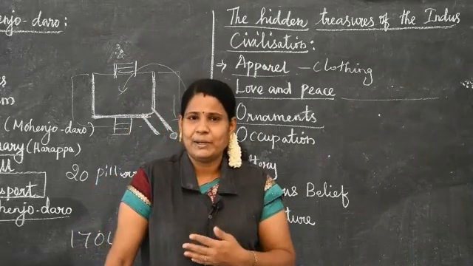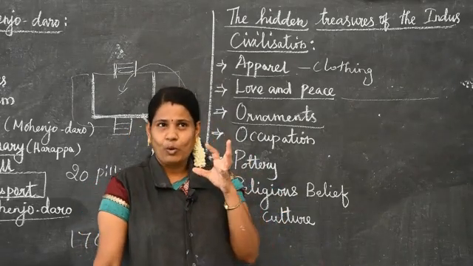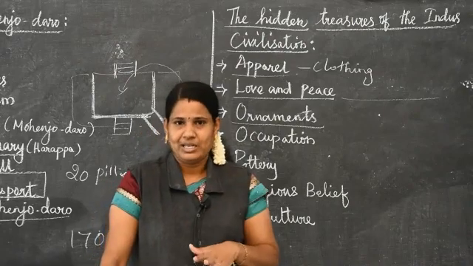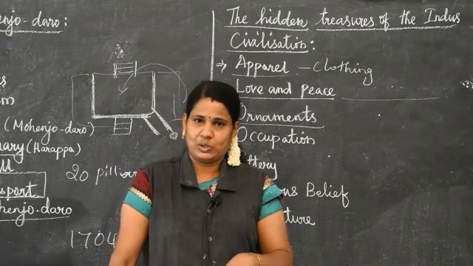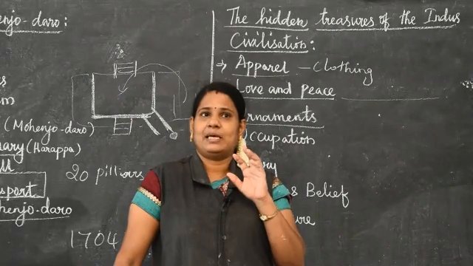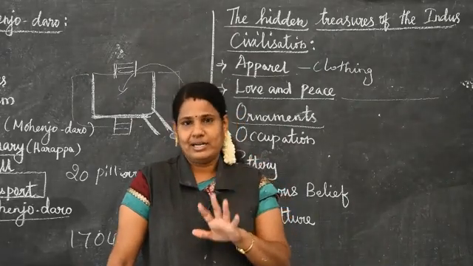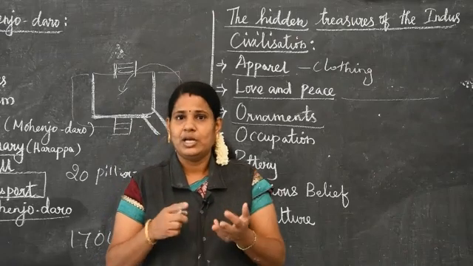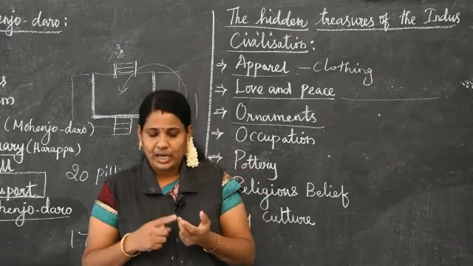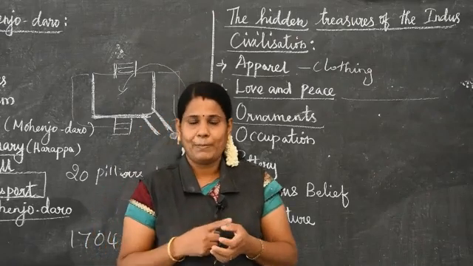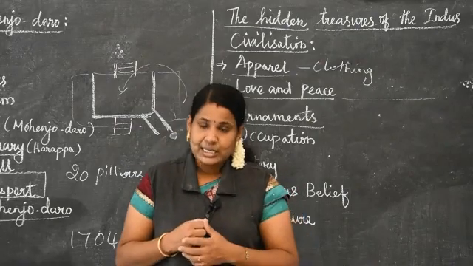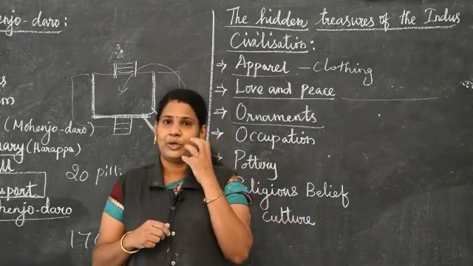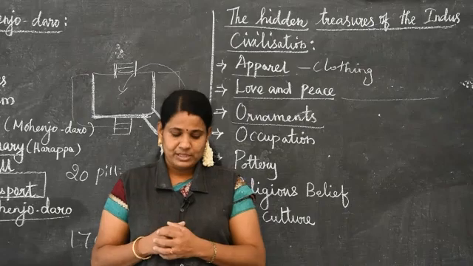What is terracotta? It is a brownish red clay. These are the things they used to make ornaments, and precious stones as well.